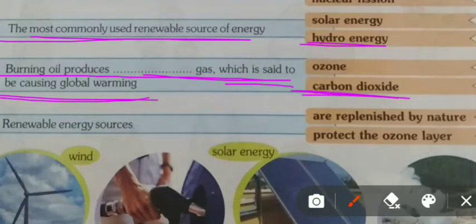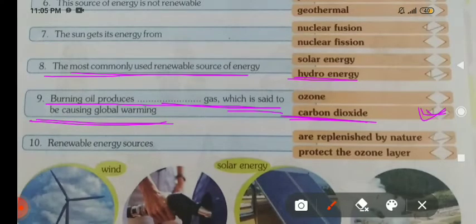You have to tick carbon dioxide here, the gas which is said to be the cause of global warming.